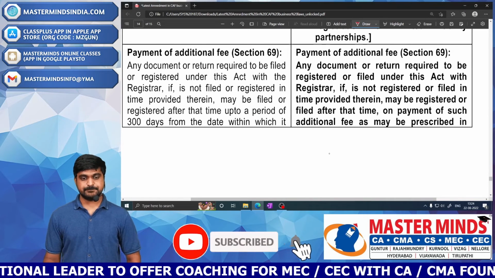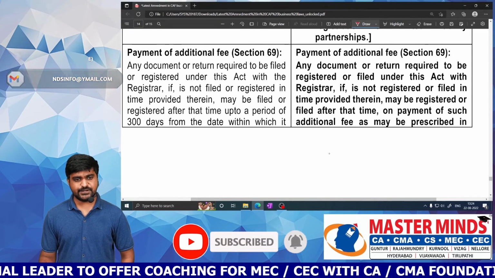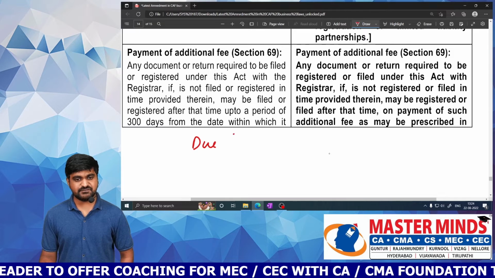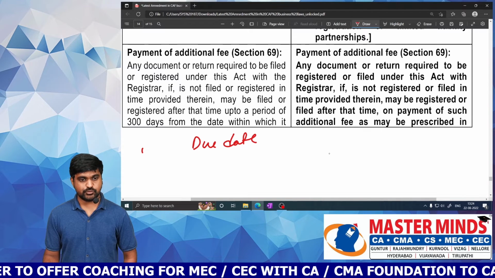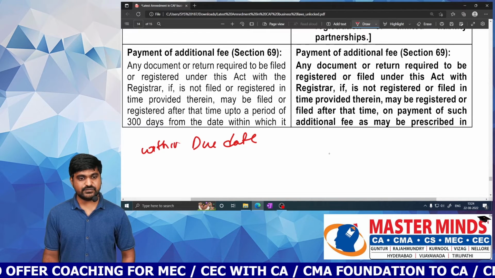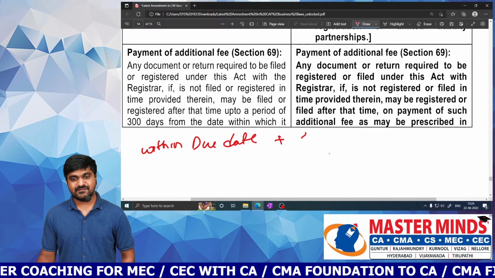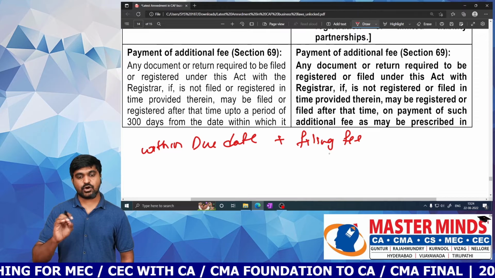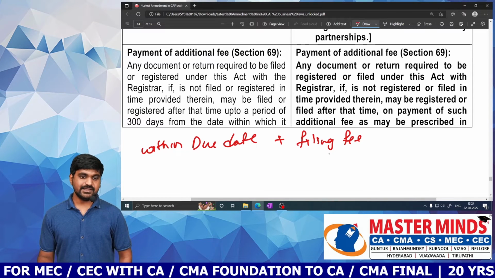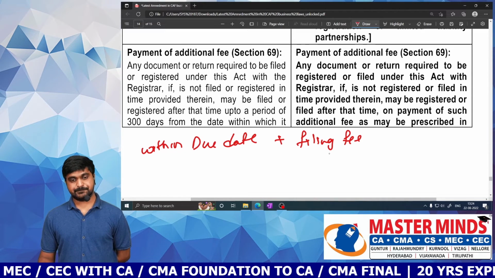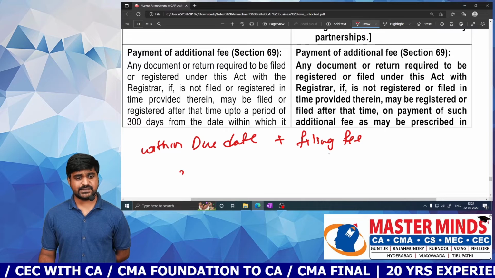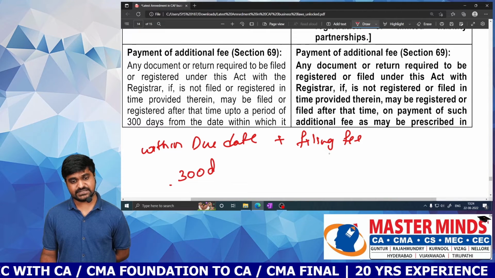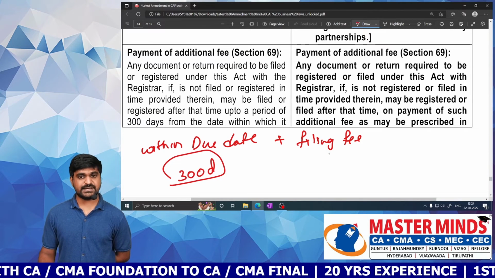Previously, if you want to file any document, then you must file that document within due date by paying filing fee. Sir, what happens if the due date has expired? If the due date has expired, then you will be provided with further time, that is a time limit of 300 days.